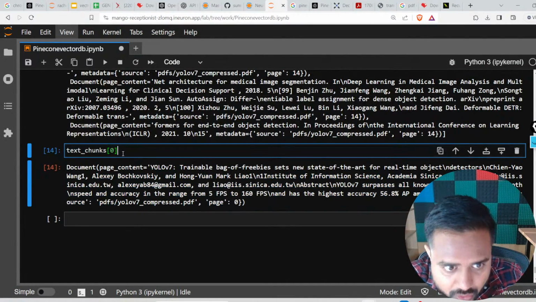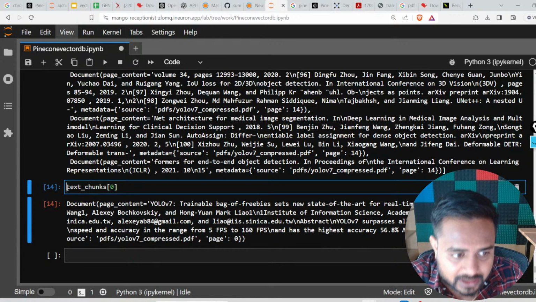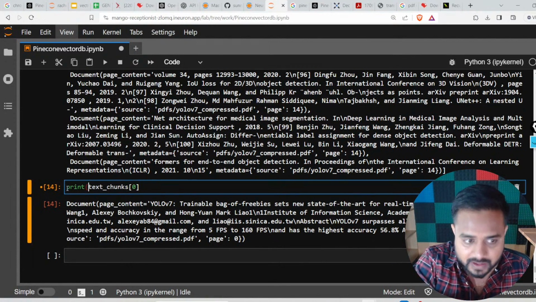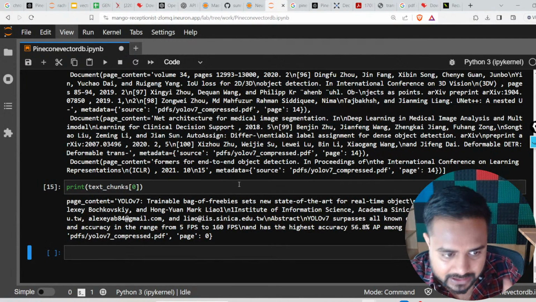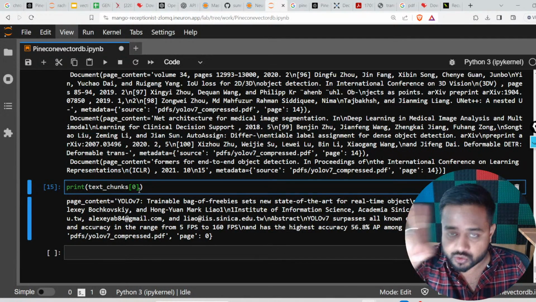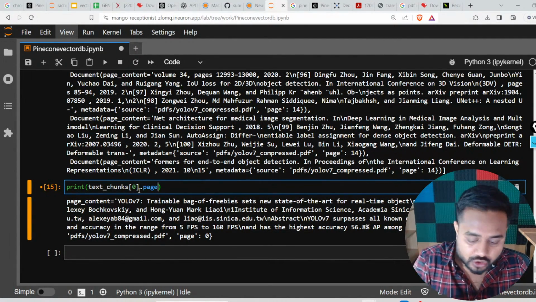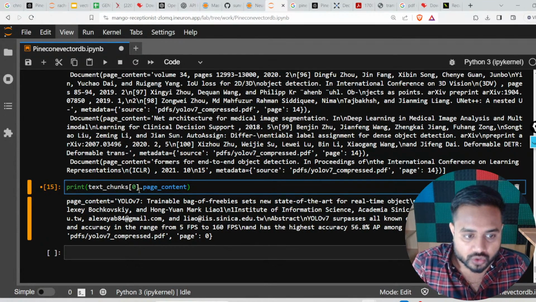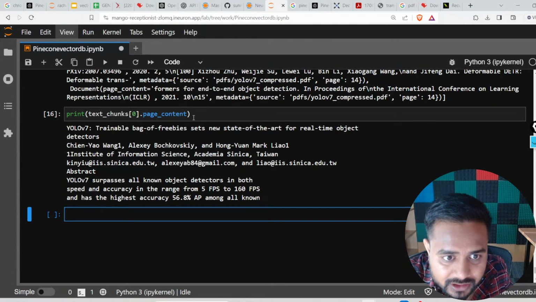Now over here what I'm going to do, I'm going to write it in the print statement, right? So I'm going to pass this value in a print function, and here you will see that we have data. Now here text underscore chunks, and in a square bracket we have a 0. Now I will call this page underscore content, right? So here, guys, you will find this is my content, this is my first one.